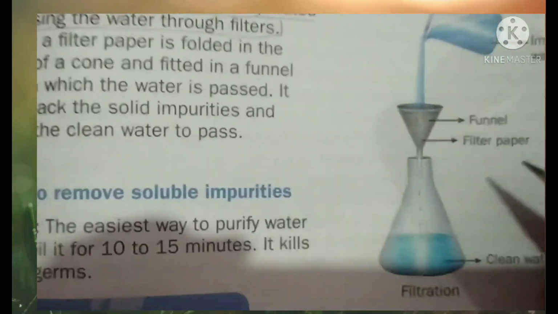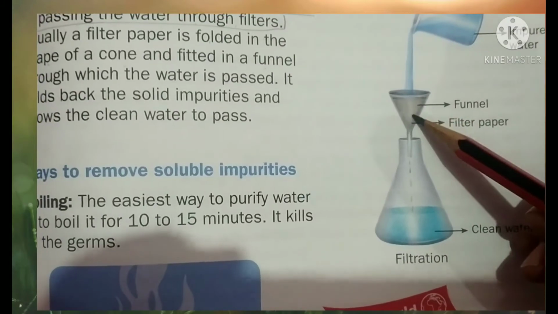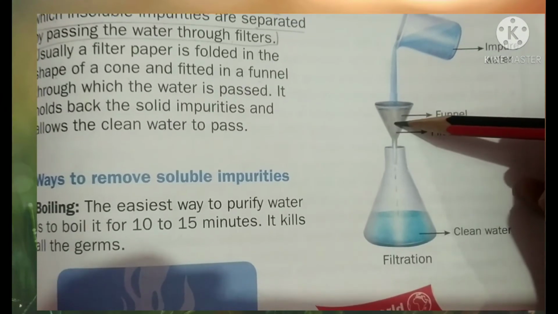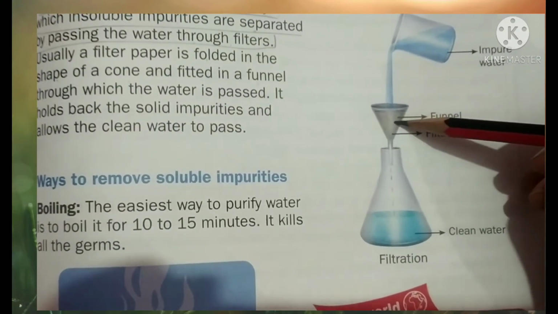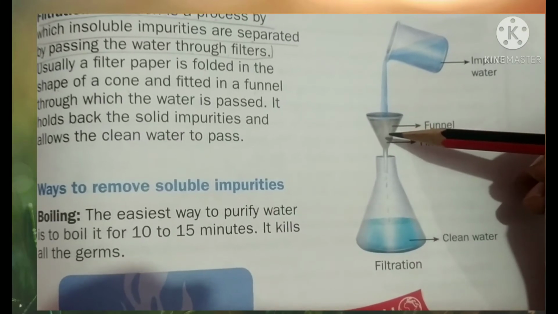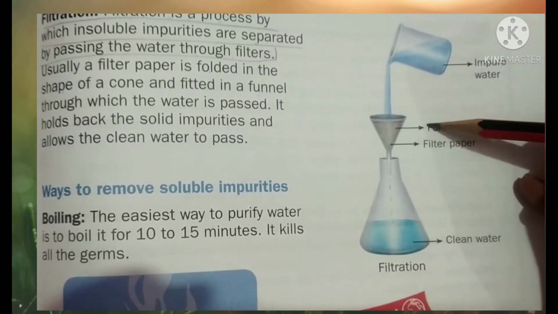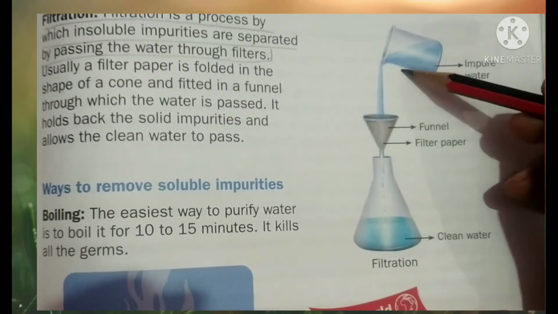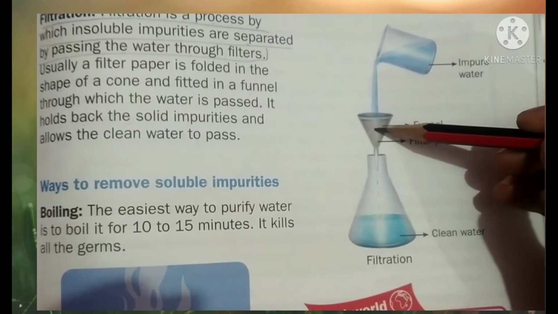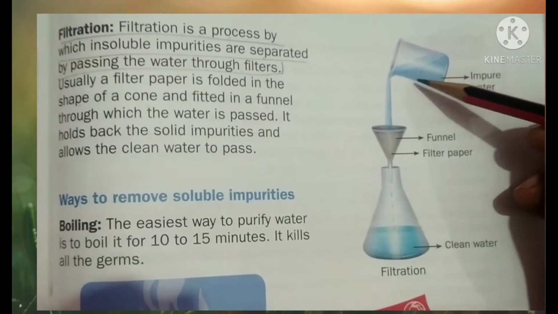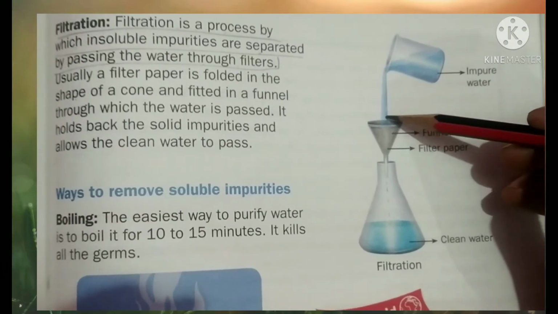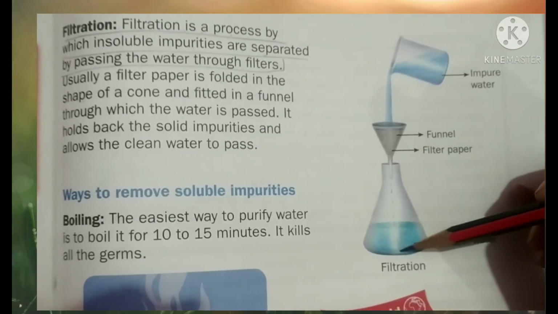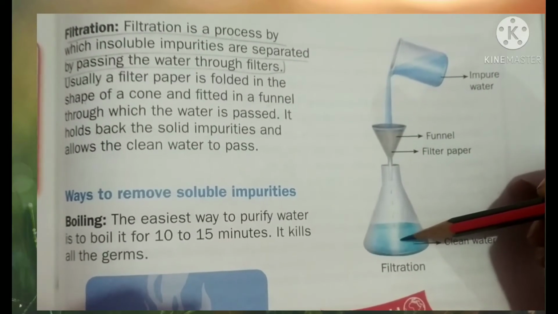You can see the picture very clearly. It is a funnel in which we have kept a filter paper which we have turned into the cone shape. You know the cone shape? That filter paper is put in this funnel. Now we will pour the impure water in this funnel and the water will pass through the filter paper and come into this beaker. I hope this is clear.